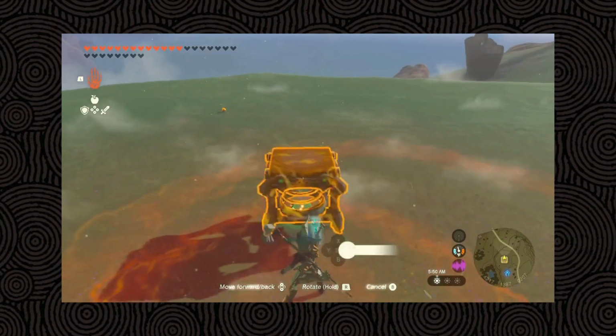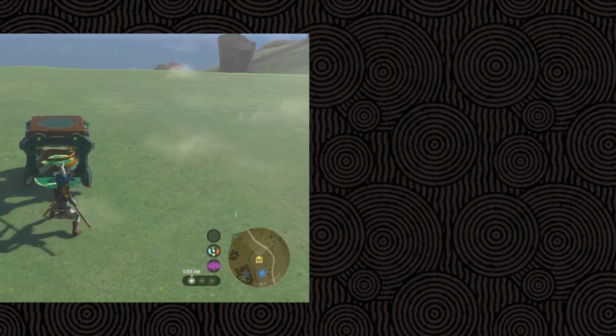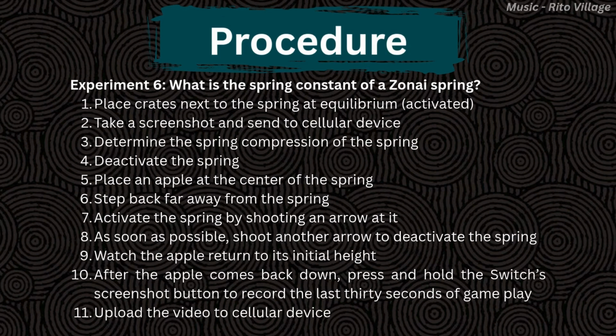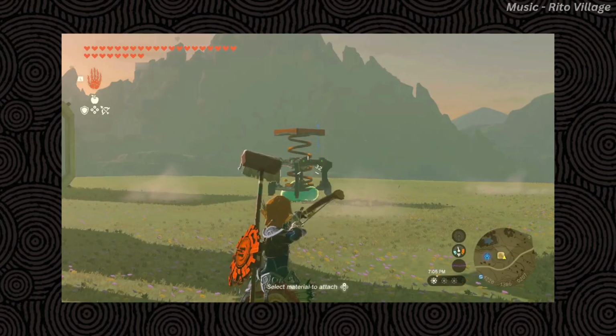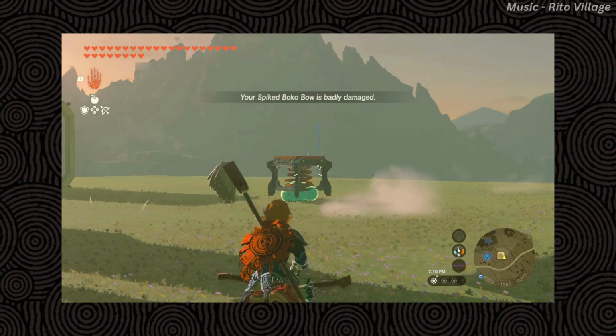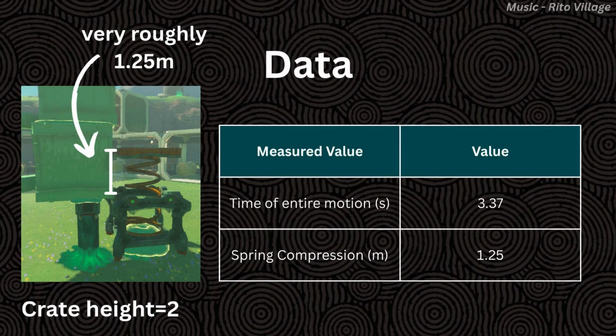In addition, to ensure better results, we are using a zonized stake to secure the spring to the ground. Now that we know what data we need to collect, we can run our experiment. Here's the procedure. Here's the experiment. Here's the data.